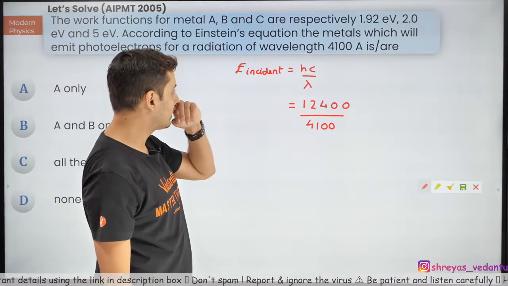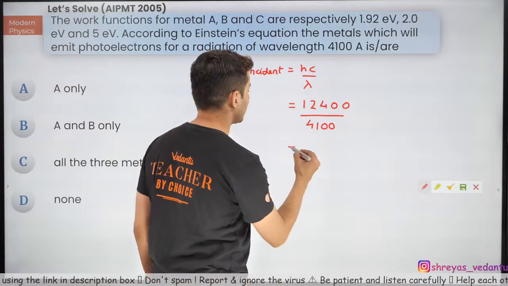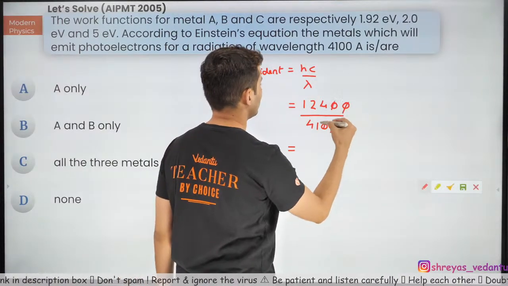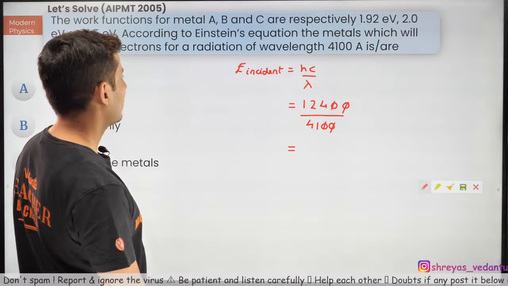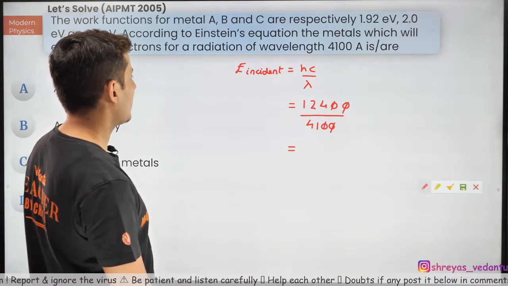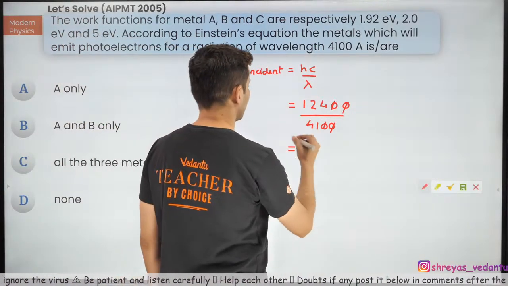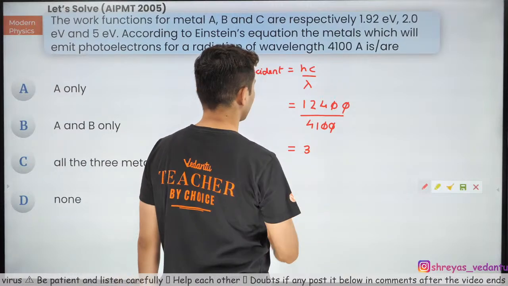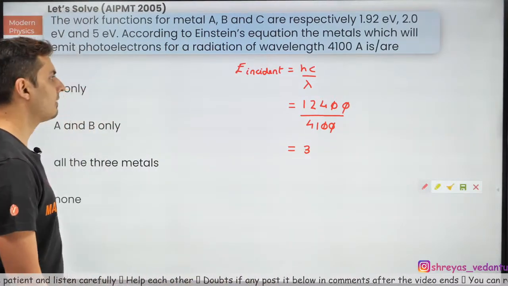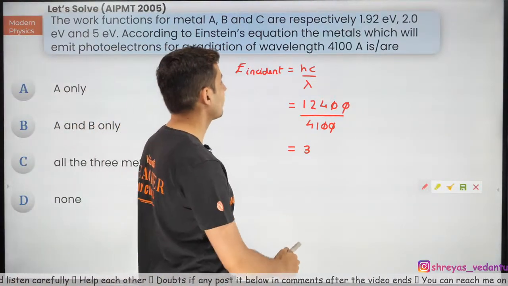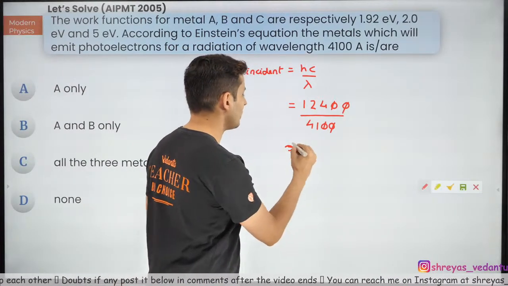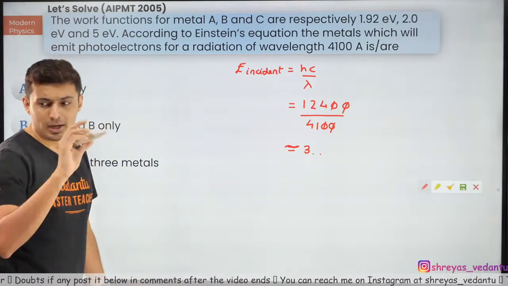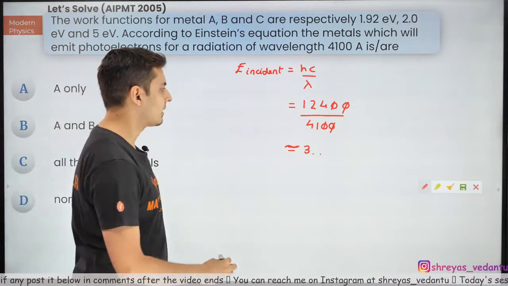When you do the math, this 0 will get cancelled out, and you should get almost 3 point something. My point is, it is almost 3 electron volt.